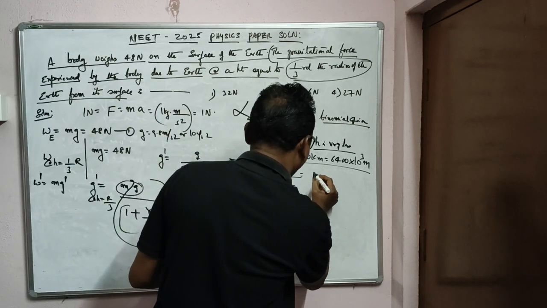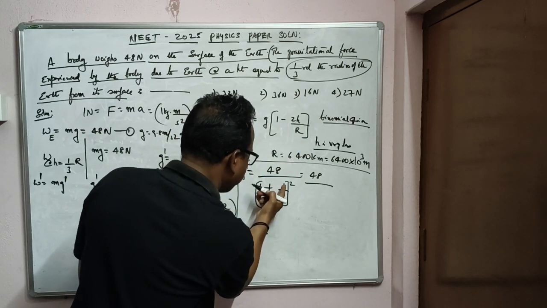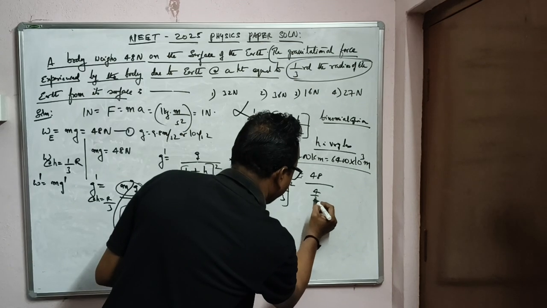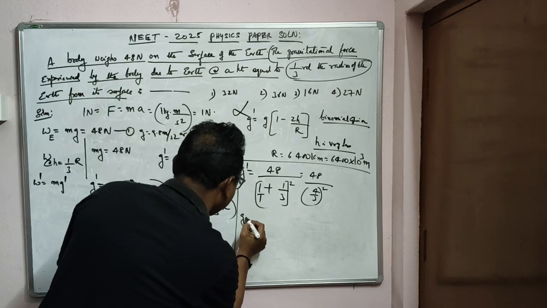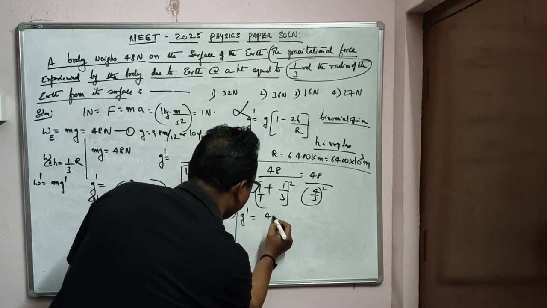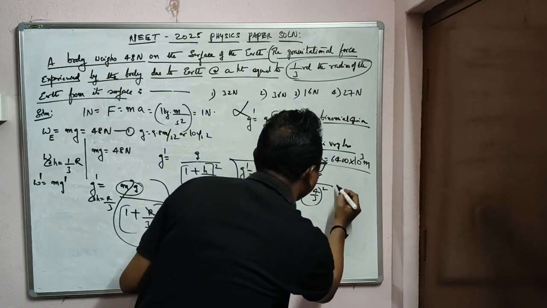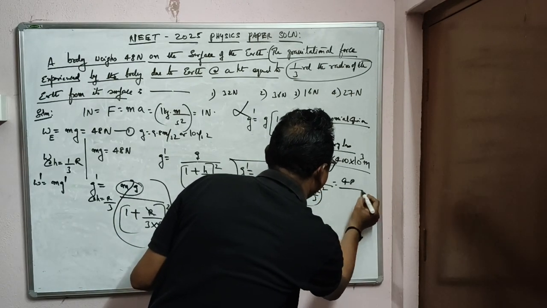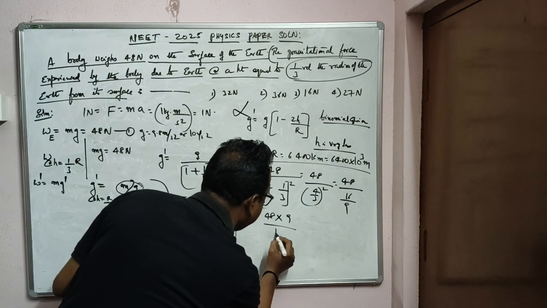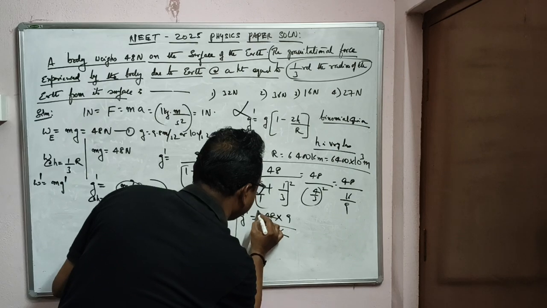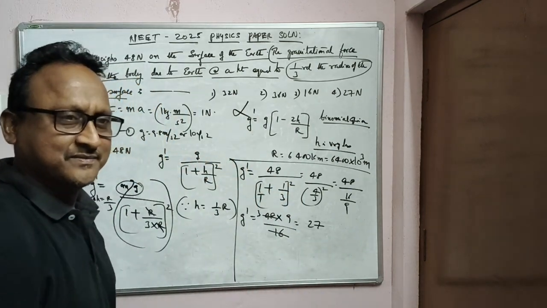So this is equal to 48 by the LCM: 3 ones are 3, plus 1, 4 by 3. 4 by 3 whole square. So if you solve it, 48 into... what is 4 by 3 whole square? 16 by 9. Write this down. 48 by 16 by 9, or 48 into 9 by 16. 16 ones are 16, 16 threes are 48. 3 nines are 27.